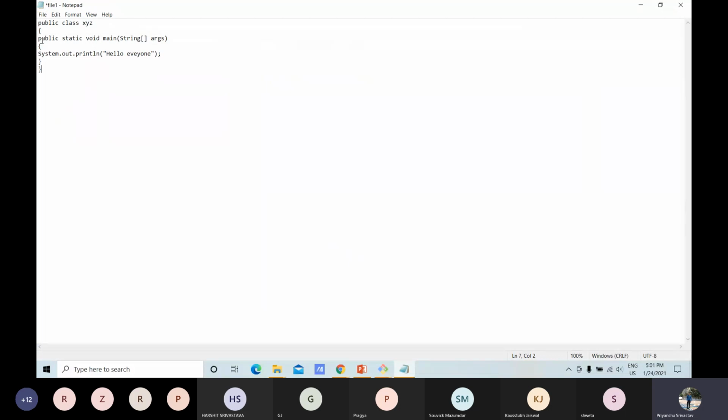This is a very simple program that will simply print a line. Let's do indentation. Now save the file with Control+S.